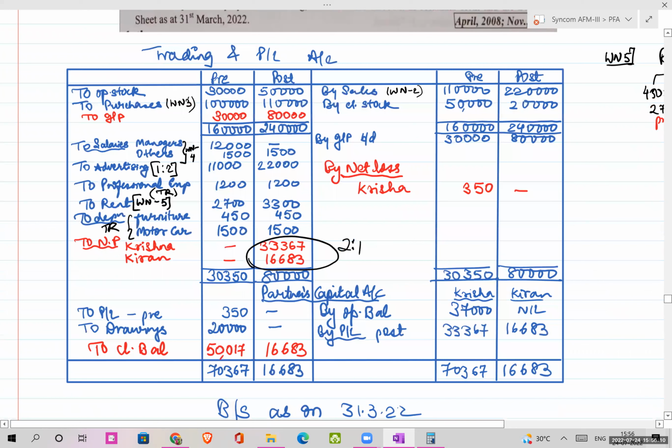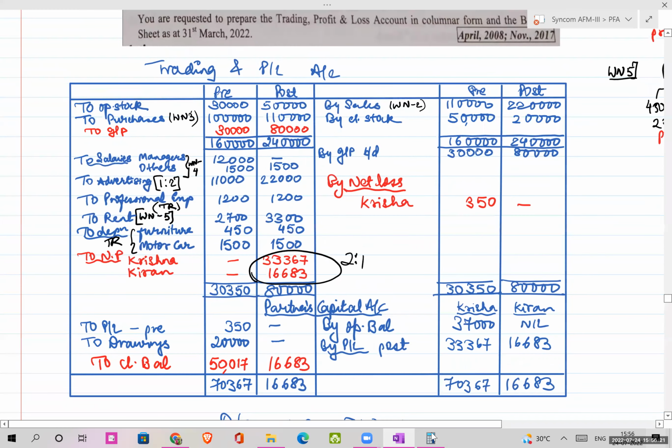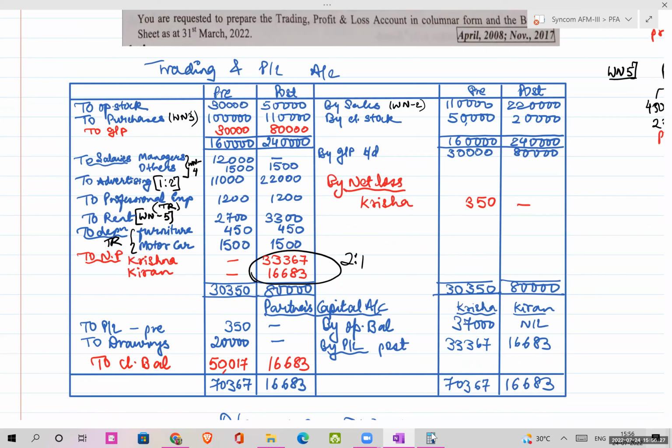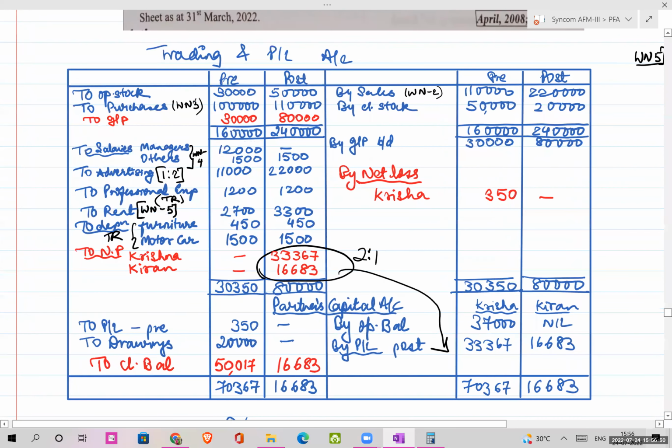And in the period, Kishan was not there, right? Only Krishna was there. You can see only Krishna's net loss as transfer. In the pre-period, there is a loss. Partner's capital, that was the opening balance. Post-period, this will come here. Second effect, the second effect of this 350 is your drawings. Then close this ledger, you will get a balance which will go to partner's capital.